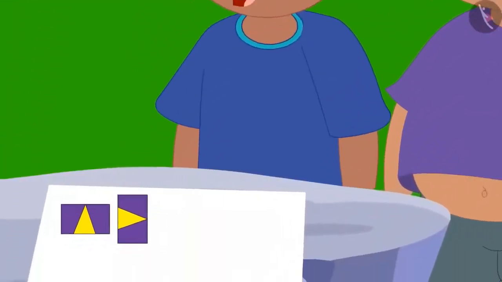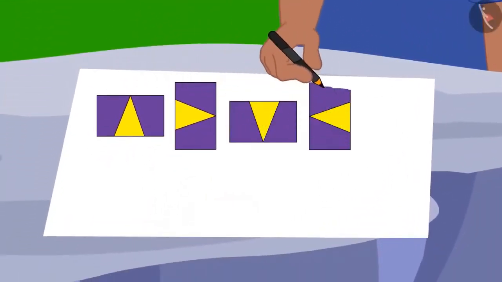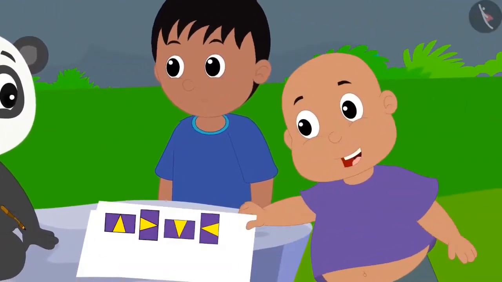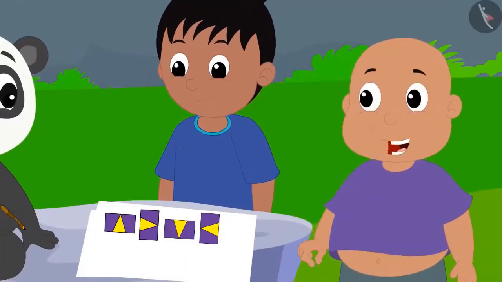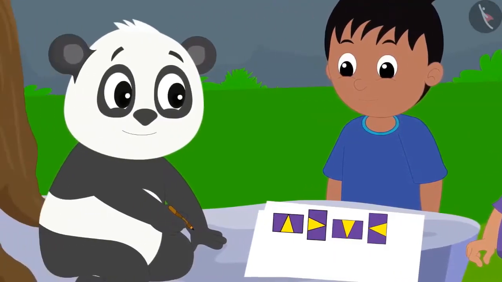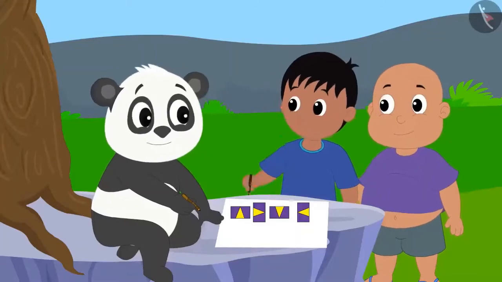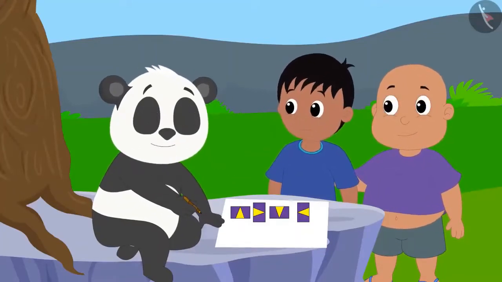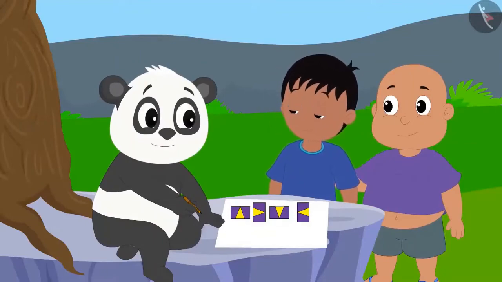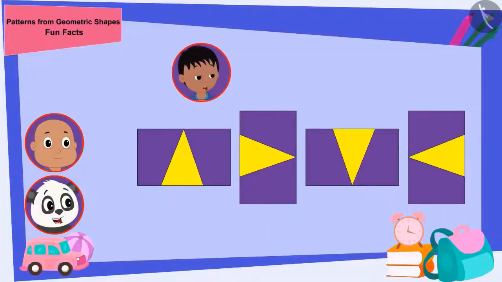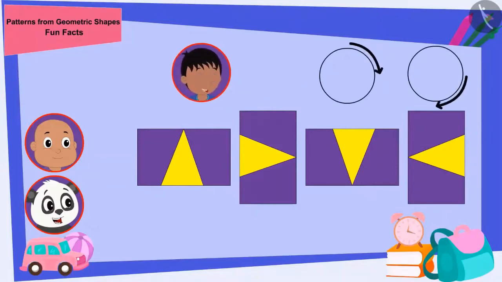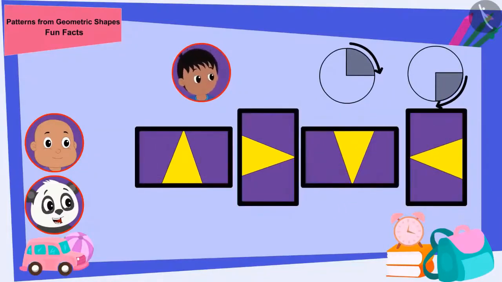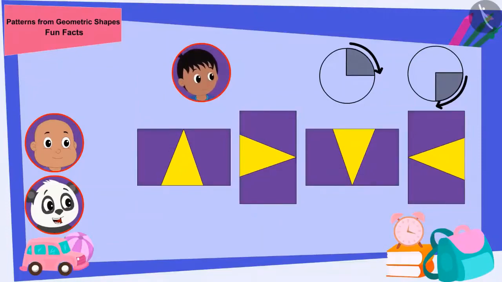Look, Golu, I completed your pattern, Raju said to Golu. I too have finished your pattern, Golu, Bablu said to Golu. Okay, Raju, first you tell me, how did you make this pattern? Golu asked Raju. I made this pattern by rotating the block a quarter of a time in clockwise direction, Raju told Golu.